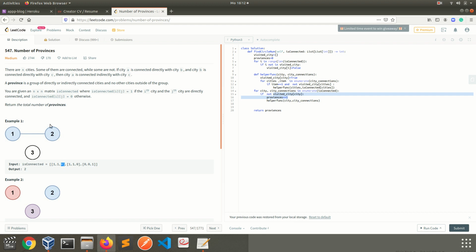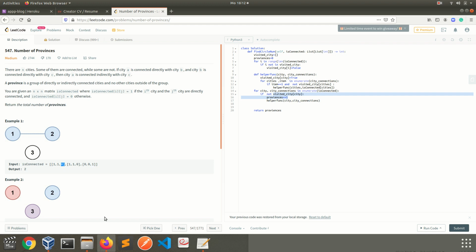And the second point is the provinces. Our function should return the number of provinces. What is a province? If cities are connected to each other, they can be counted as one province. If not, they cannot. They can be their own provinces.